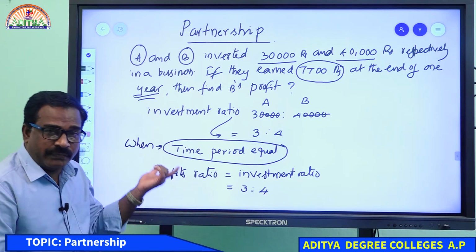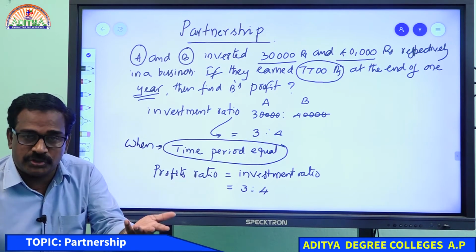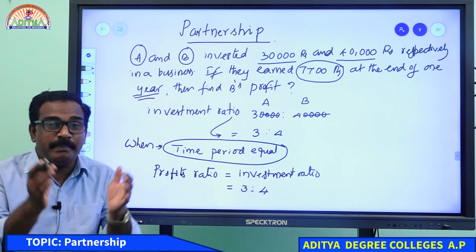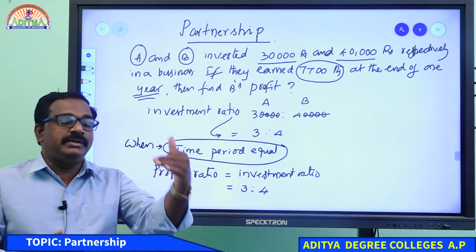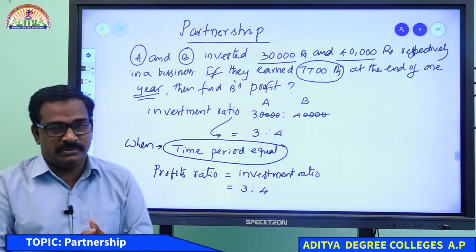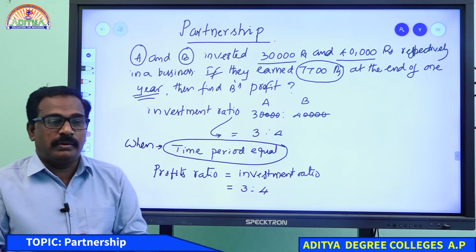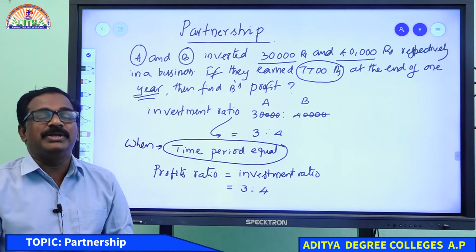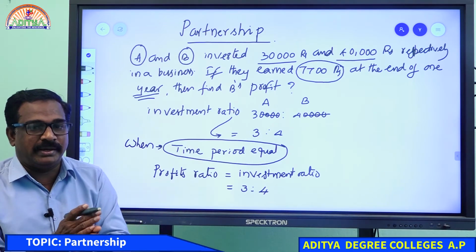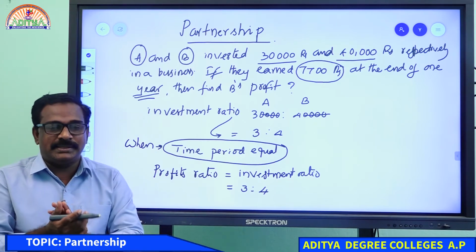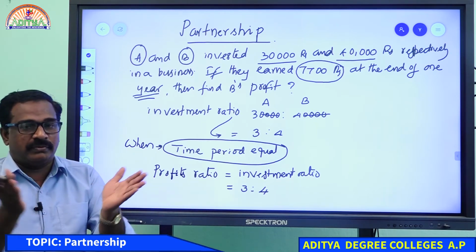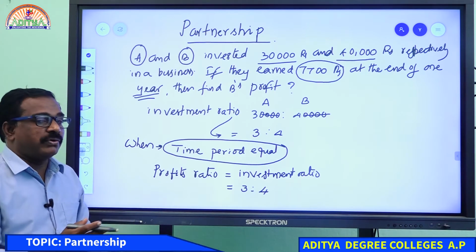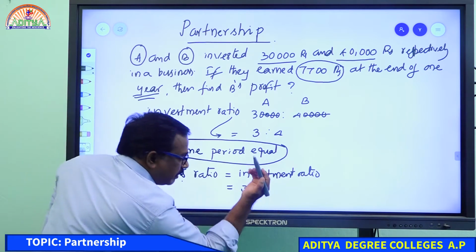We can take the profit ratio equal to the investment ratio when the time period between the partnership members is equal. They did the business for the same period. There are no middle drops, and nobody joined late. They started the business together, and at the end of the year they shared the profit. So the time period is equal, and we can take the profit ratio equal to the investment ratio.